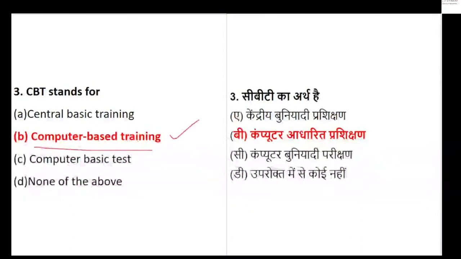Question number 3, just a little bit of confusion everyone has. So question number 3 is basically computer based training. It's not computer basic test. Is it clear? Just correct your understanding for question number 3. It was a very basic question, but anyway, if you're not aware, it's computer based training.